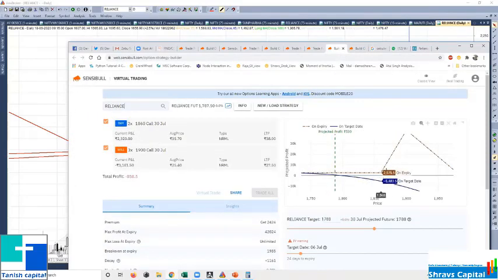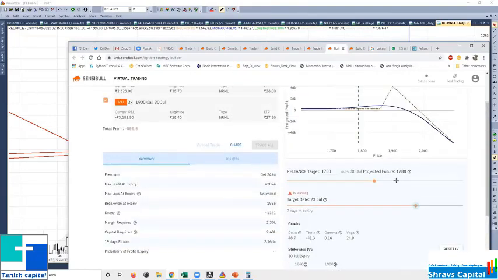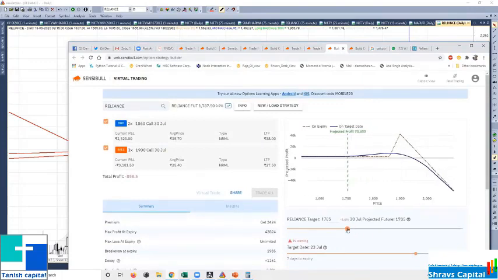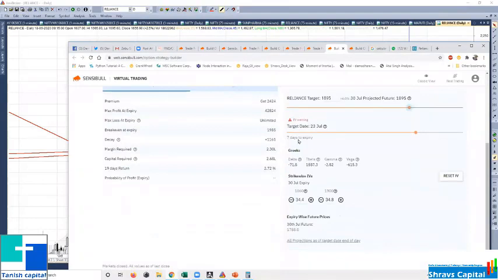So even at 18500, if it expires, I will get 2500. What I will generally do is square up this position just 1 week before, within 10 days. At that point, wherever it is trading, even if it is trading here at 1500, my profit will be this much. If it is trading here, this much profit will be there. Based on that, I will calculate my return.